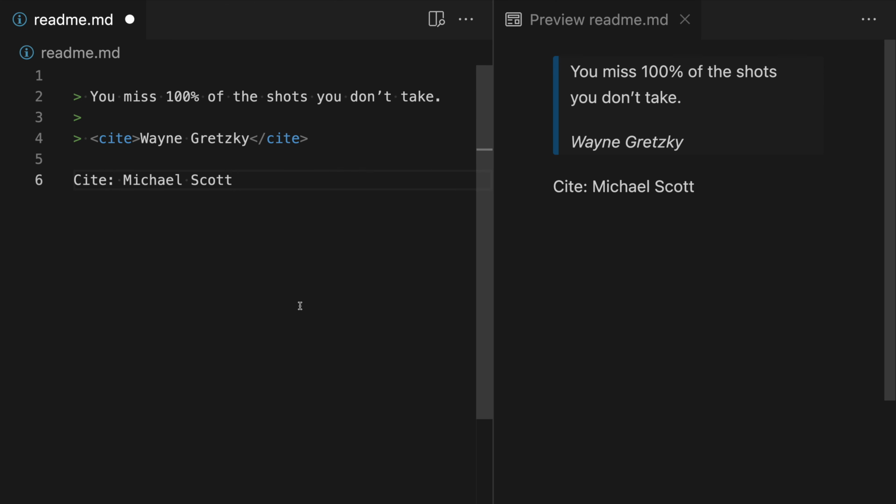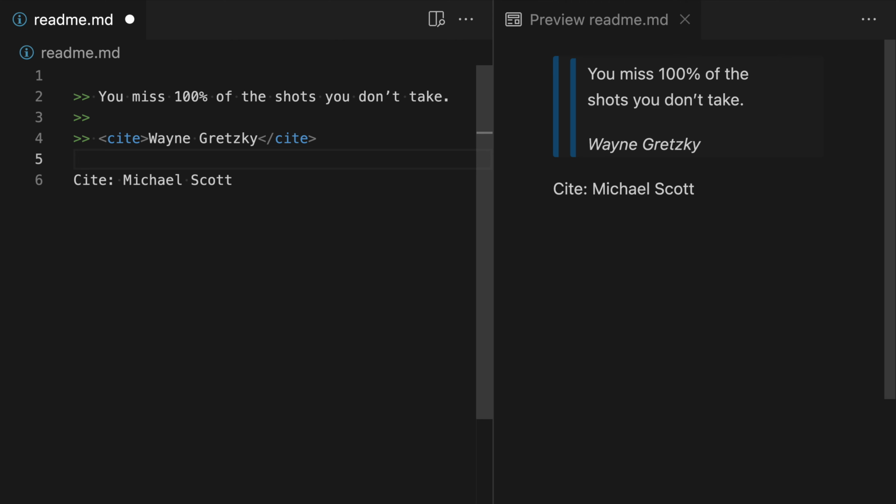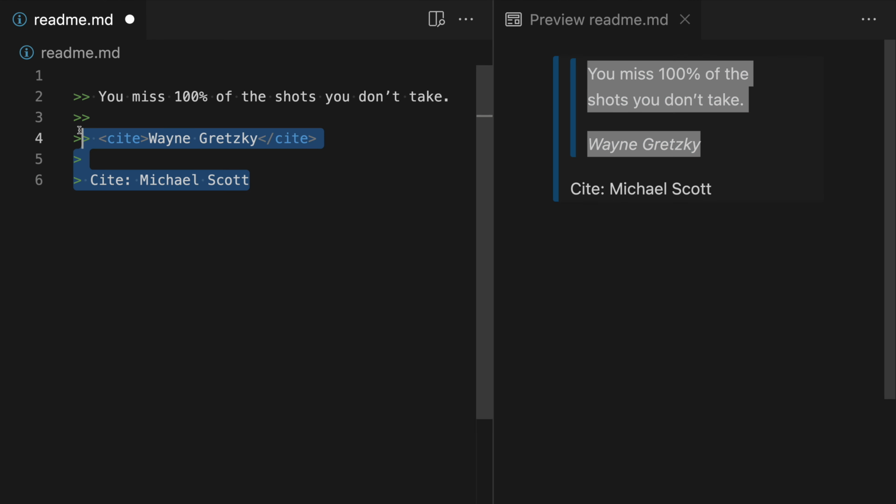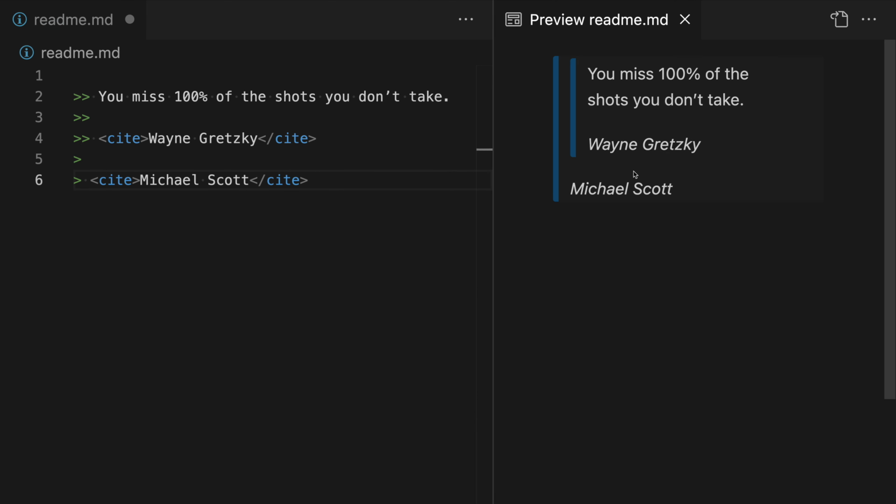Now, in this specific instance, we could use this to make it clear that this is all going to be a quotation said by Michael Scott down here. So let's just go in and on all of these lines here, we're going to add a second level of block quotes. And then for the outer quotation, we just need a single level of block quotes. So we've just added the greater than sign at the start of those lines. This is going to be treated as a second level block quote. So you can see this is the inner quote that's getting rendered over here. Here is the outer quote. And finally, as a last step here, we can just go and use proper cite tags. And now we have a block quote that is being referenced or quoted by another block quote here.